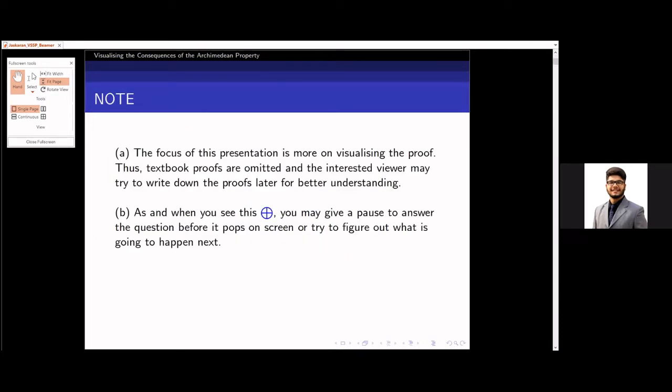The primary focus of the presentation would be on visualizing the proofs. Hence, I have omitted the textbook proofs on purpose. The interested viewer may try to write down the proofs later for better understanding. Whenever you see this blue circle with a plus sign in it, you may pause to answer the question being asked or even try to figure out what can happen next.